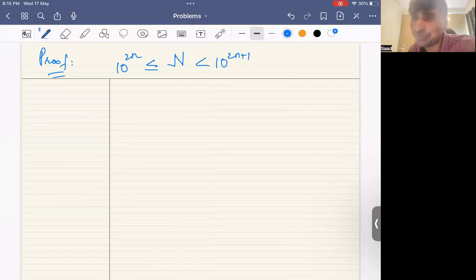So I'm obviously going to square. And what you get is that n square lies between 10 to the 4m and 10 to the 4m plus 2. Remember that n square must be a number in which the number of digits is odd.